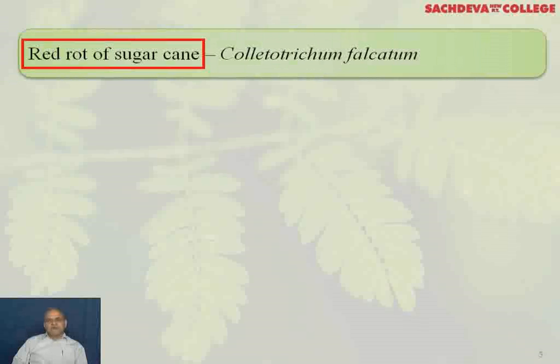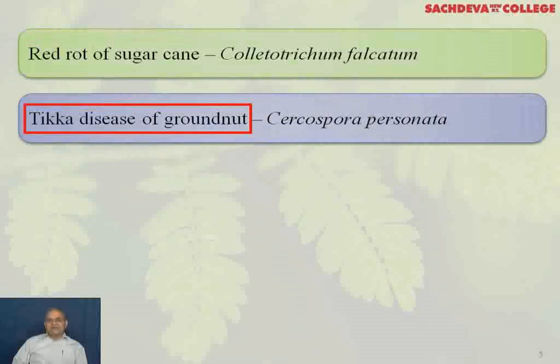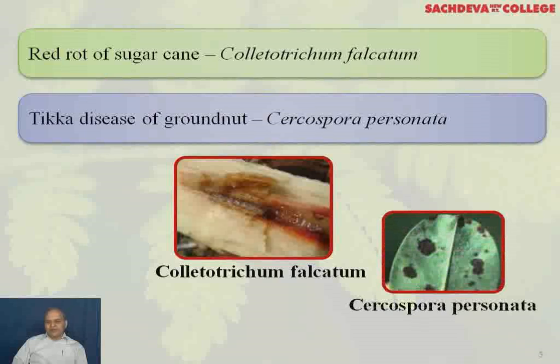Red rot of sugarcane by Colletotrichum falcatum. Tikka disease of groundnut by Cercospora personata. This is Colletotrichum falcatum. You can see the red transverse bands on the sugarcane. And this is Cercospora personata, the tikka disease of groundnut.